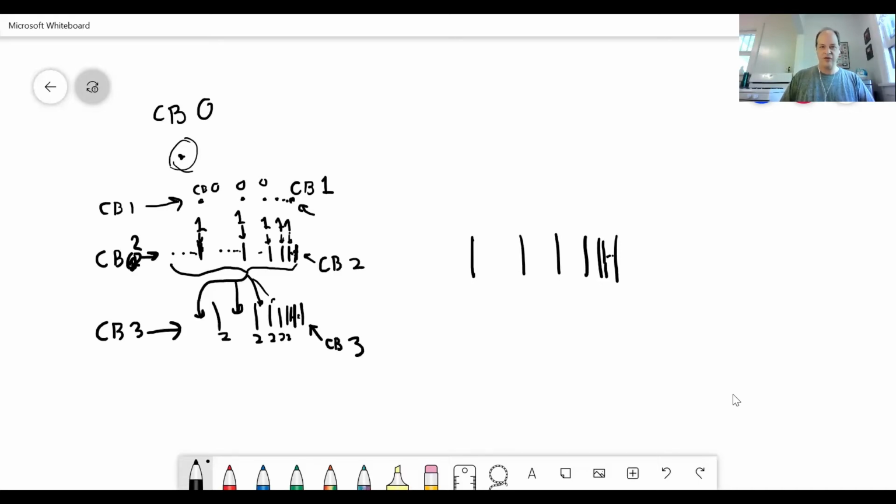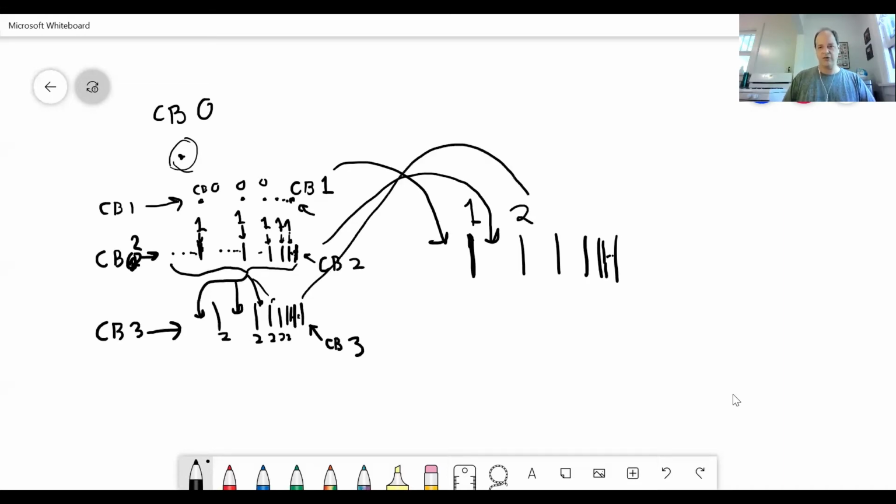And now in front of this first slash here, we're going to put this first sequence. So this first slash is going to have Cantor-Bendixson rank 1. And in front of the second slash, we're going to put the second sequence in here. So the second point now has Cantor-Bendixson rank 2. And in front of the third slash, we're going to put this next sequence. We're going to stick that in there. So this point has Cantor-Bendixson rank 3. And similarly, we repeat the process. We have Cantor-Bendixson rank 4, 5, 6, and so on.